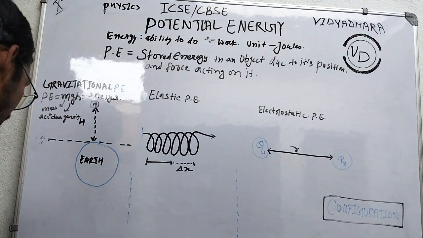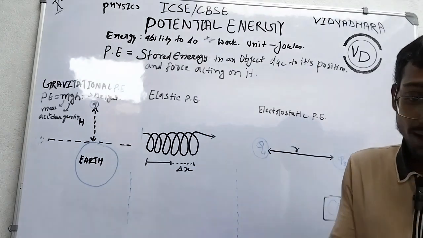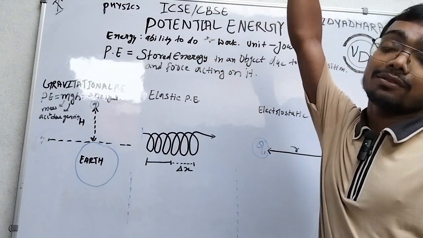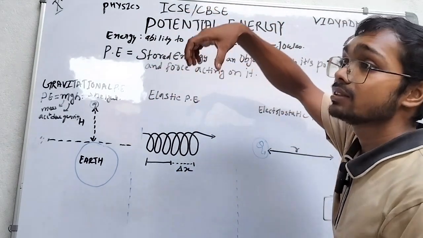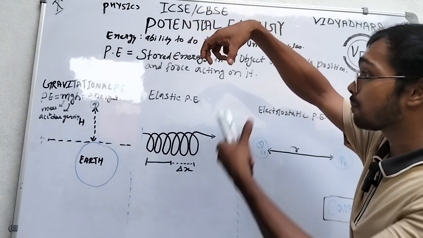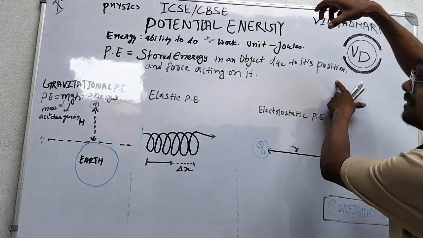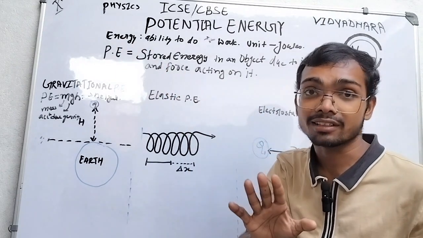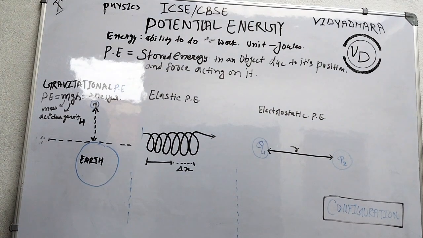Let's take another example. A worker picks up bricks to some height. The work done by the worker is changed into potential energy because the bricks have height and position. When an object has position and force acting on it, it has stored energy in the form of potential energy.